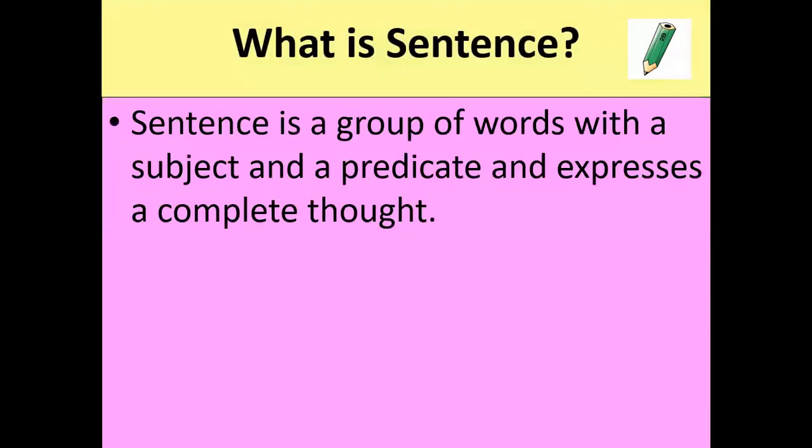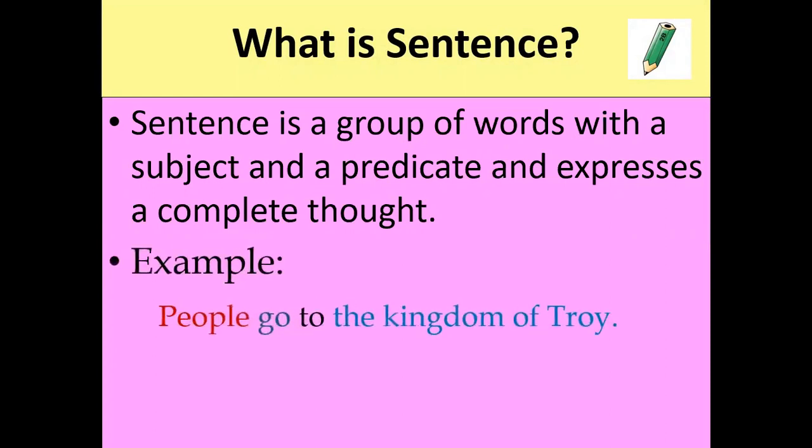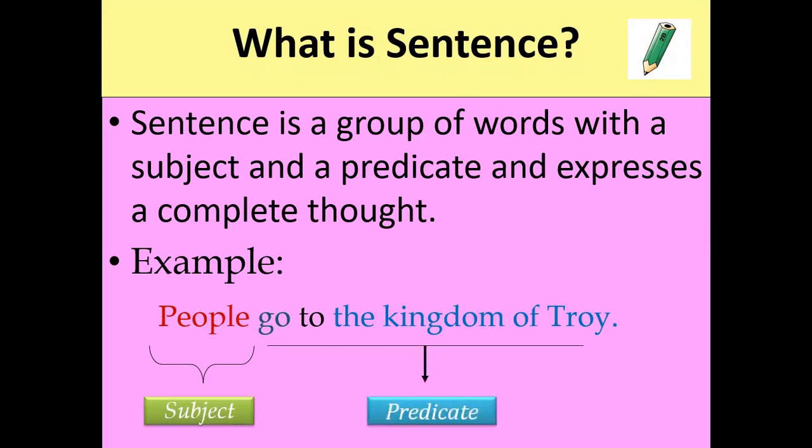A sentence is a group of words with a subject and a predicate, and it expresses a complete thought. For instance, people go to the kingdom of Troy. Here, the people is the subject, and go to the kingdom of Troy is the predicate. So a sentence is a group of words which contains a subject and a predicate and expresses a complete thought. Or in a nutshell, we can say a sentence is a group of words which gives complete sense.